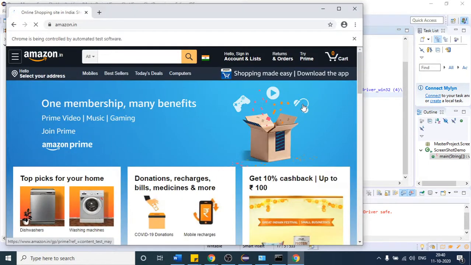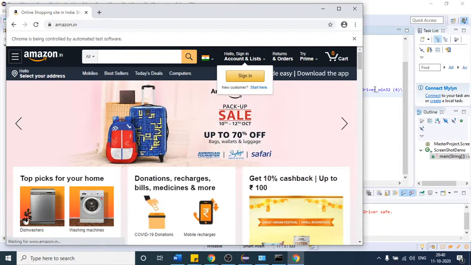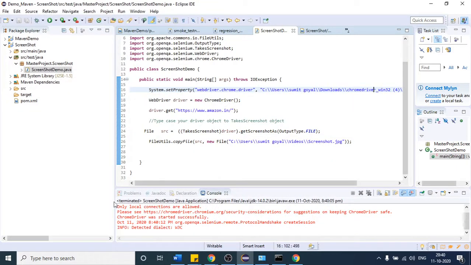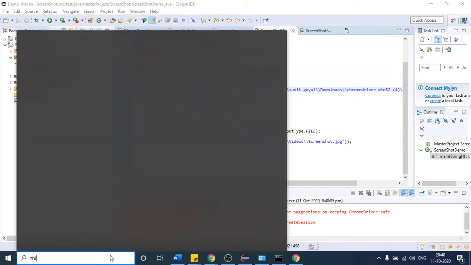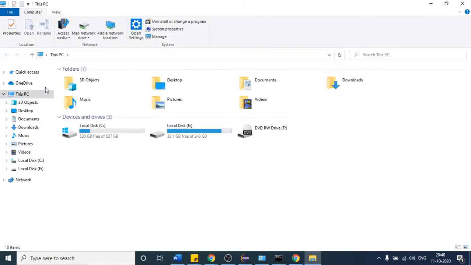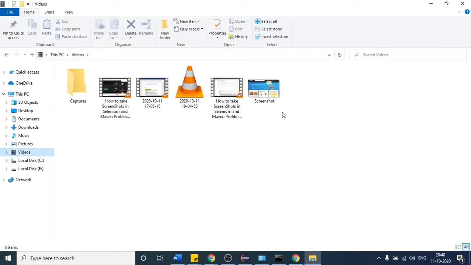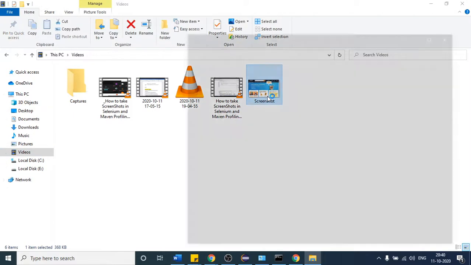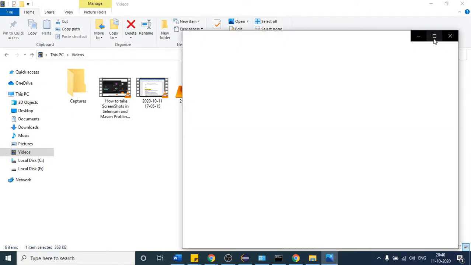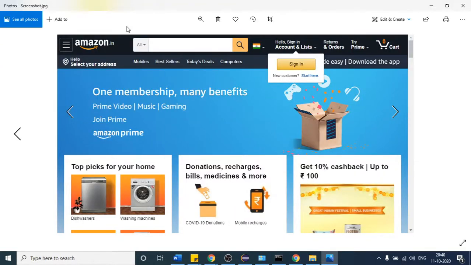So the website is open. Okay, I think it has taken the screenshot. Let us check. You can see "program terminated", which means execution is finished. After that, let us come to that videos folder. Let me open it again. This was the folder. You can see a screenshot, right? If I open this, you will find the screenshot. So I hope it is clear to everyone how you can take the screenshot.